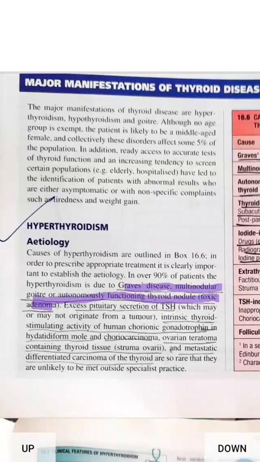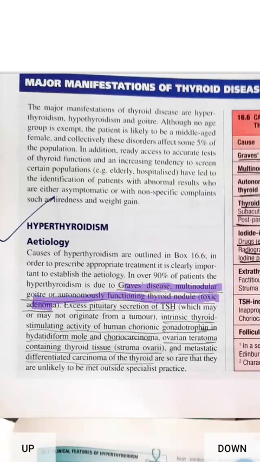It is because of hyperfunctioning of the thyroid gland, so because of Graves disease, hyperthyroidism occurs. Also, if there is a nodule in our thyroid gland that is autonomously functioning, because of toxic adenoma or any other tumor, hyperthyroidism can occur.